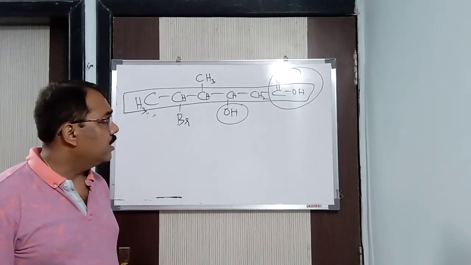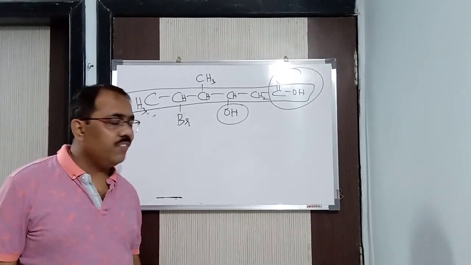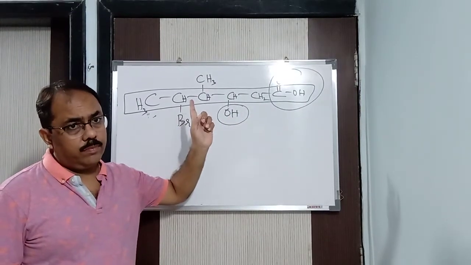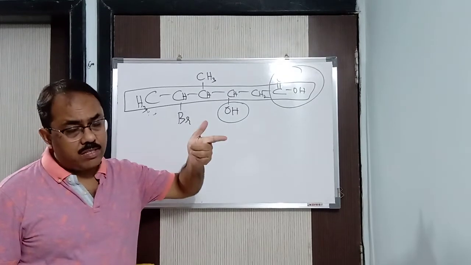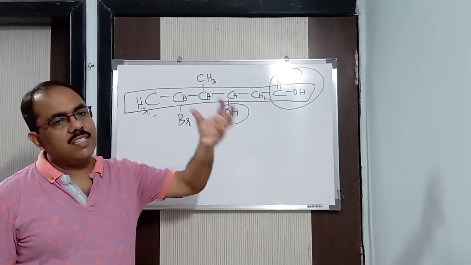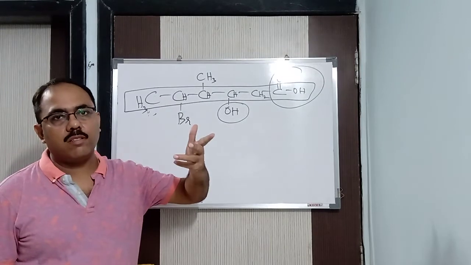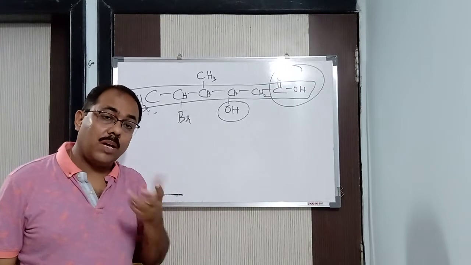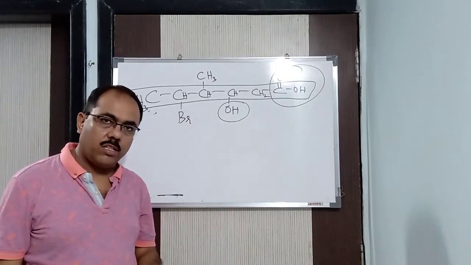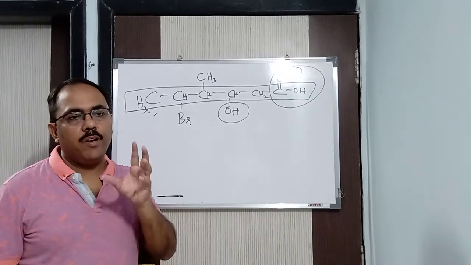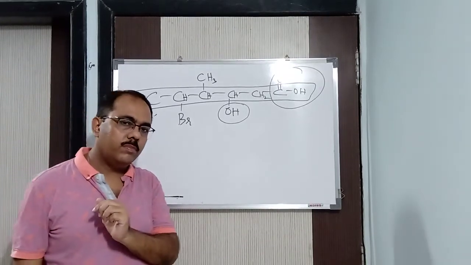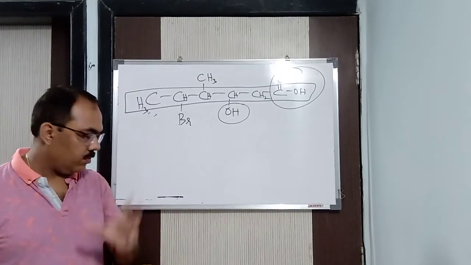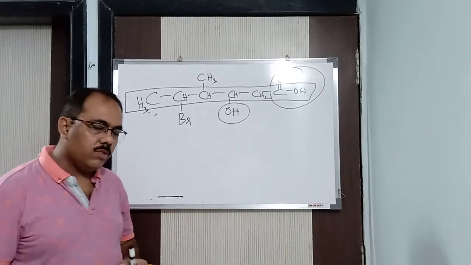Now here what I said: if two or more functional groups of different kind are there, then one will be primary and the other is secondary. The primary will form the secondary suffix, meaning that is the actual functional group, and the secondary functional group will now become the prefix. Alright, which prefix? Secondary prefix. Now the question is, how do we come to know which is primary and which is secondary? We are having a chart for it, otherwise known as the preferential series of the functional groups. You can get it in your book also, this preferential series.